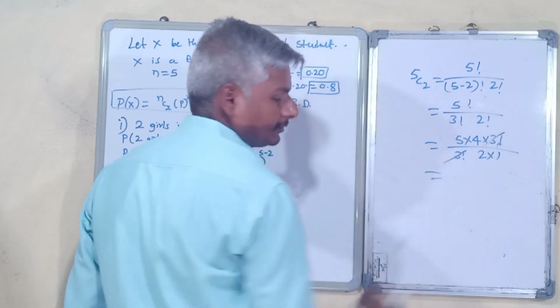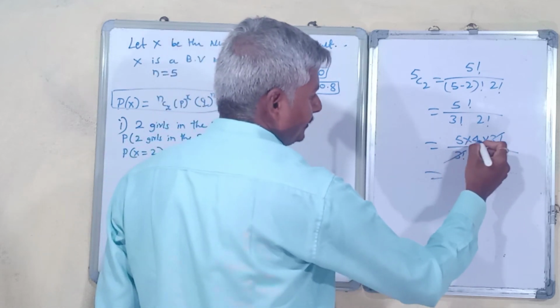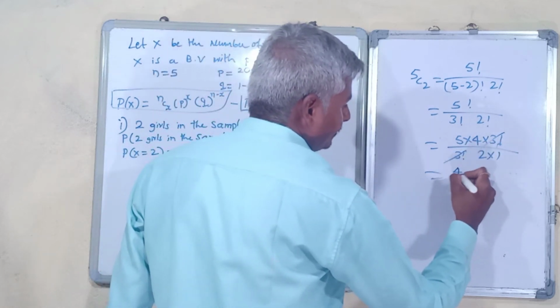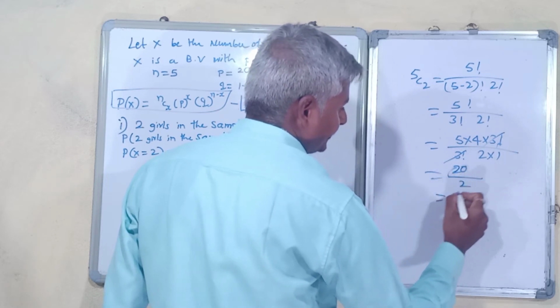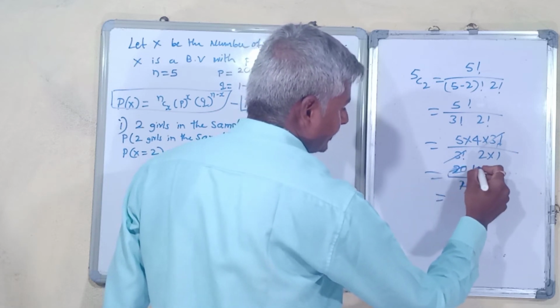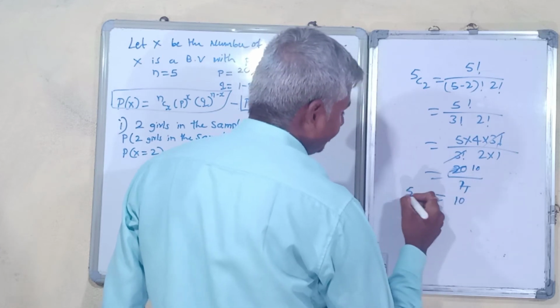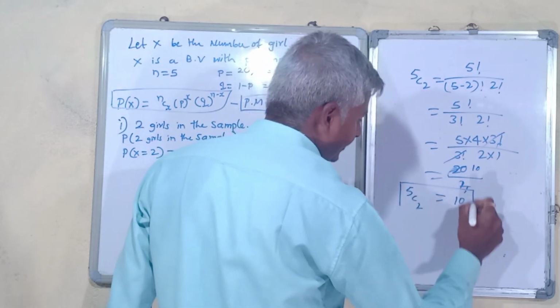The 3 factorial cancels. 5 into 4 is 20, divided by 2, 20 divided by 2 is 10. So 5C2 is 10.